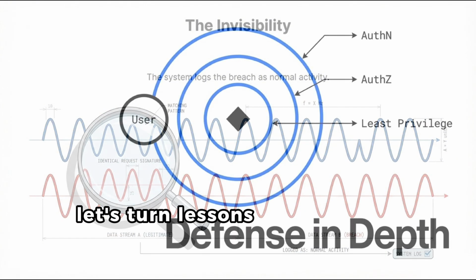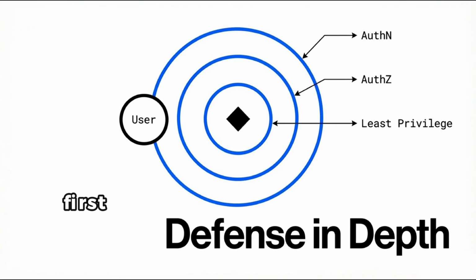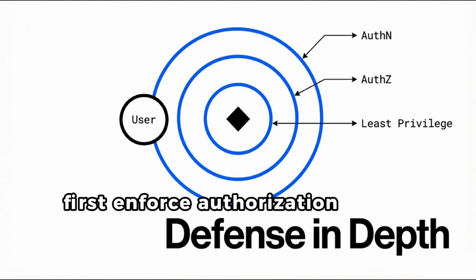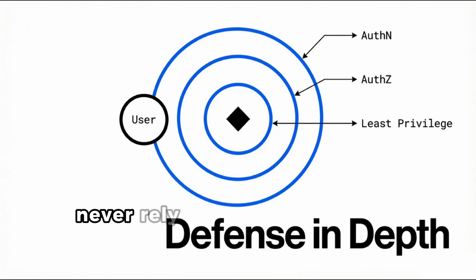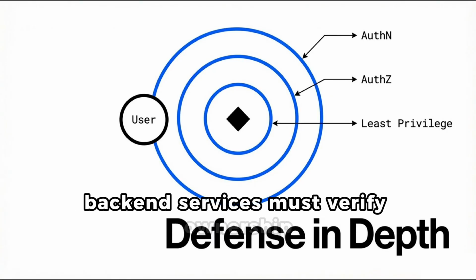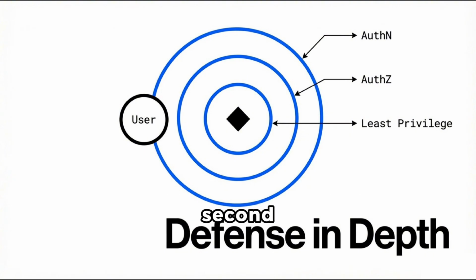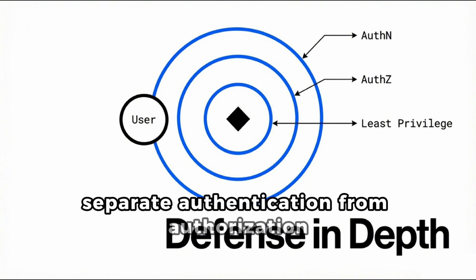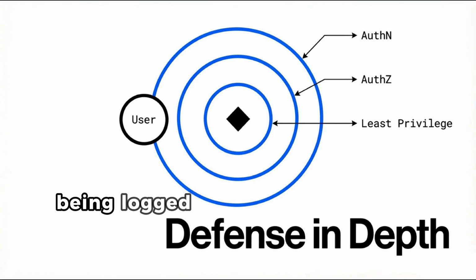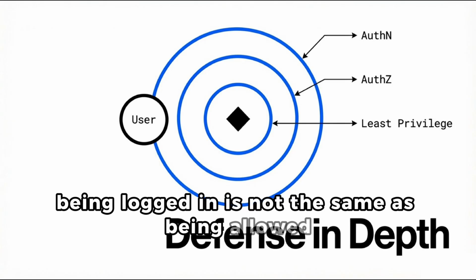Let's turn lessons into defenses. First, enforce authorization at the deepest layer. Never rely on front-end controls. Back-end services must verify ownership and roles on every sensitive operation. Second, separate authentication from authorization clearly. Being logged in is not the same as being allowed.